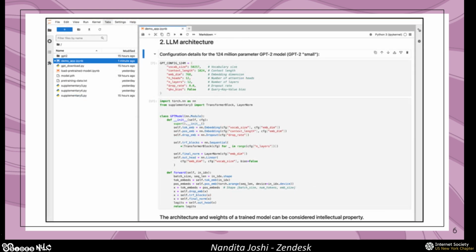Back to this LLM architecture slide. We've talked about your model and what its parameters could look like. Your architecture and the weights of your trained model can also be considered intellectual property in some cases. OpenAI, for example, has such powerful GPTs. Those are definitely IP. But that's not the only case. Even if you're using open-sourced models, you may think that this is not IP because it's open source. But if your model is training on sensitive proprietary data sets, then your architecture and the model you're training is going to be considered intellectual property.